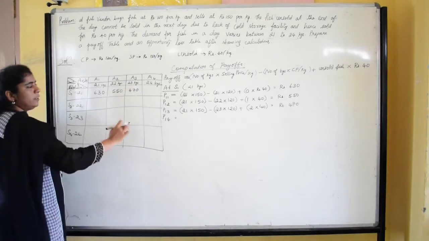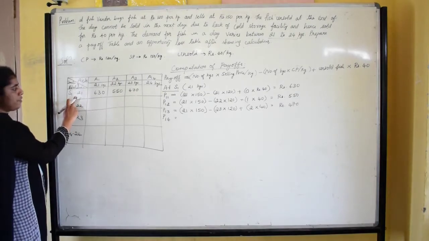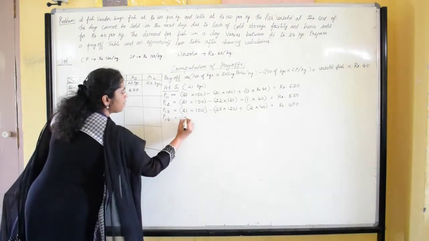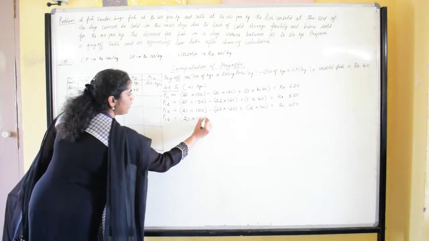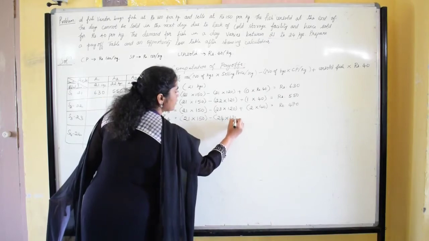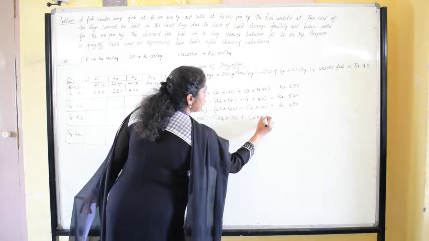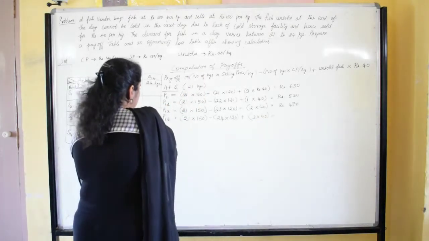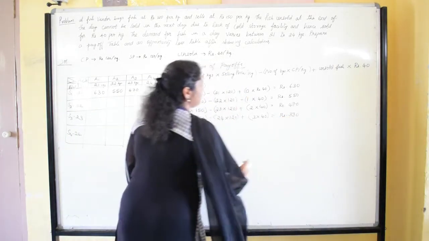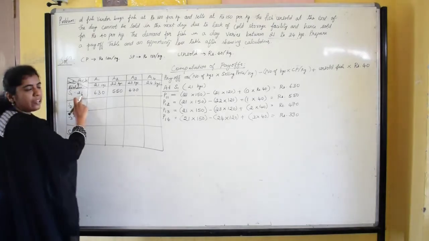Then we are going to find the payoff value at first row, fourth column. So the fish vendor has 24 kgs of fish, but he can sell only 21 kgs in the market as the demand is only for 21 kgs. So the selling price for 21 kgs into 150 minus the fish bought by the vendor, 24 kgs into cost price 120 plus the leftover fish, 24 minus 21, 3 into 40. So the payoff value after simplification at first row, fourth column is rupees 390. So we have got the payoff values at S1 with the demand for 21 kgs.